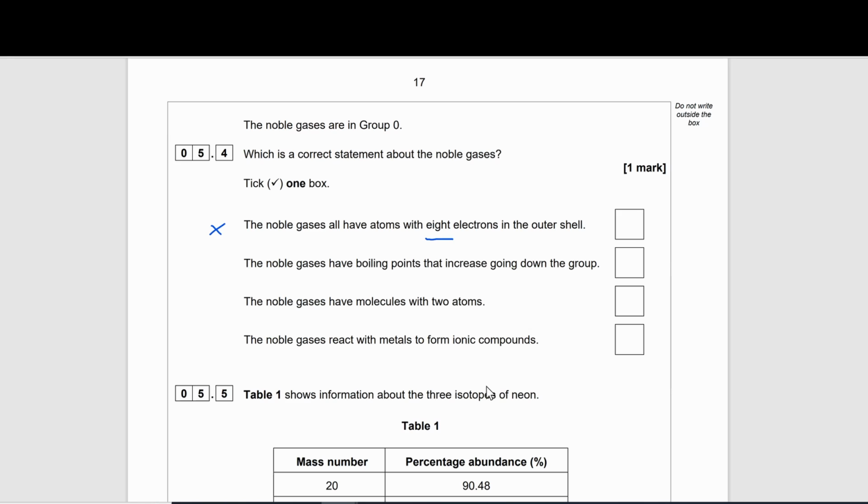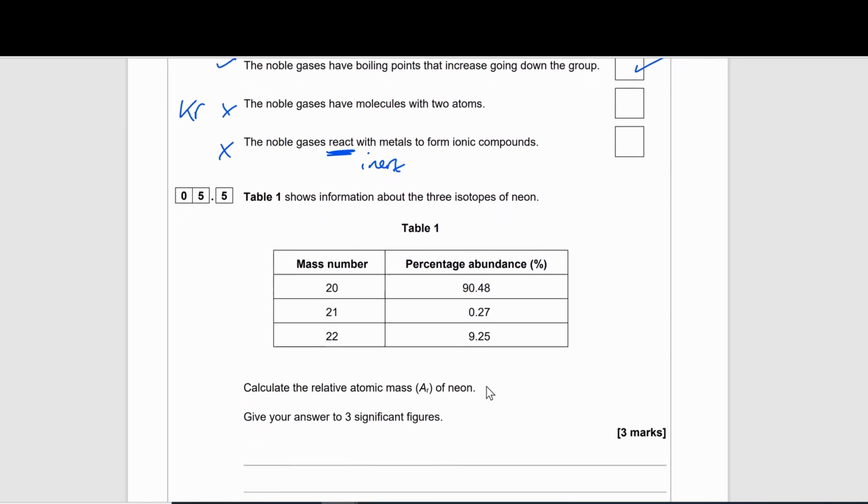The noble gases have boiling points that increase going down the group. At the top of our group 0, we have low boiling points, and then as you go further down, those boiling points do increase. So that is definitely a correct statement. Let's just check the rest. The noble gases have molecules with 2 atoms. Well, if we take krypton, for example, you don't have Kr2. So that's not true. And the noble gases react with metals to form ionic compounds. We know one of the properties of group 0 is that they're unreactive, also known as inert. So that's also not true. So you can definitely tick our second box now.